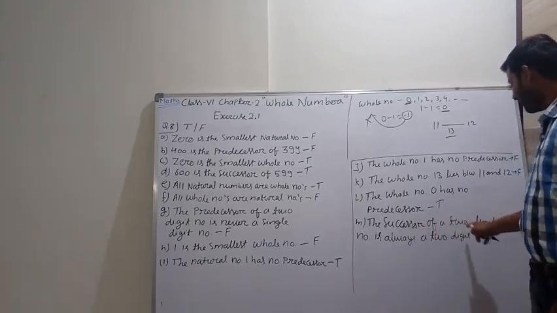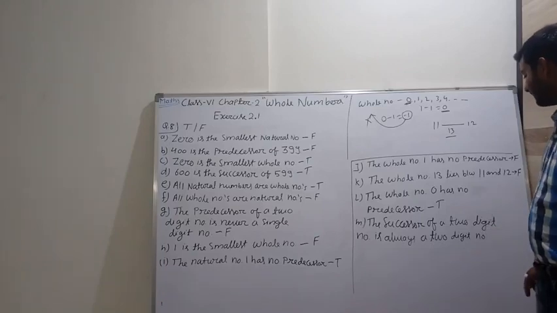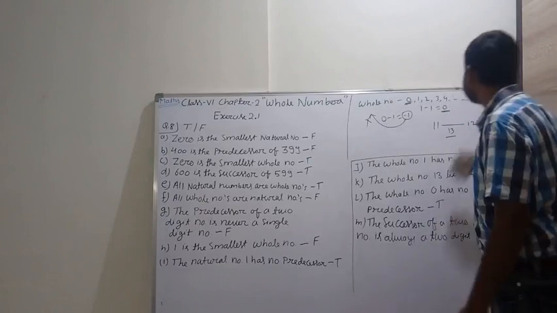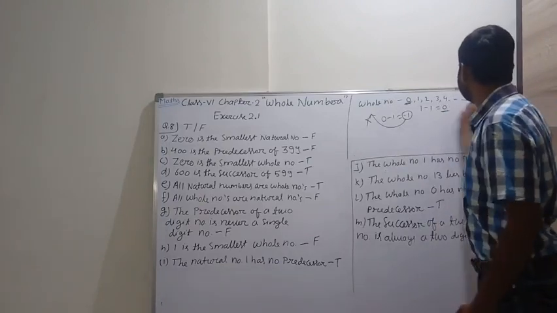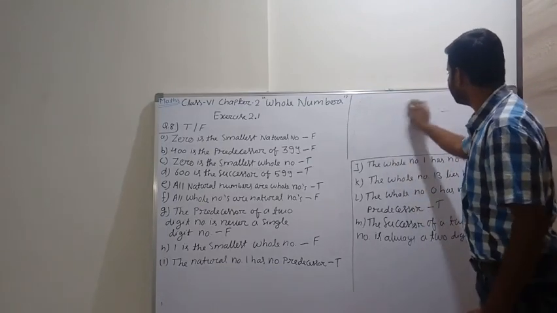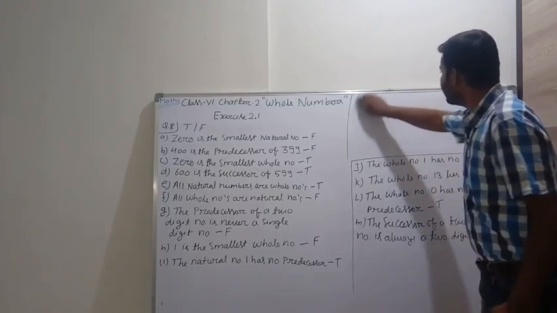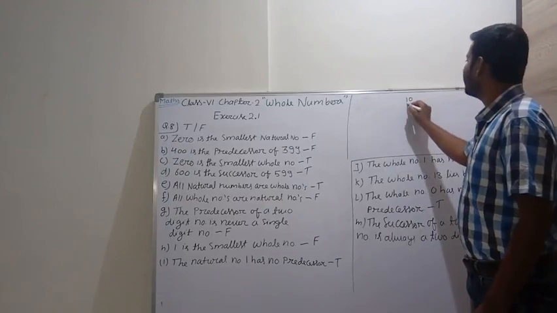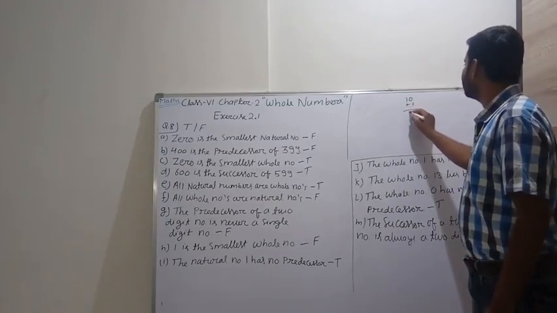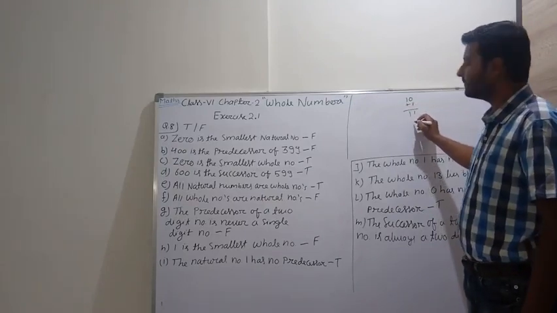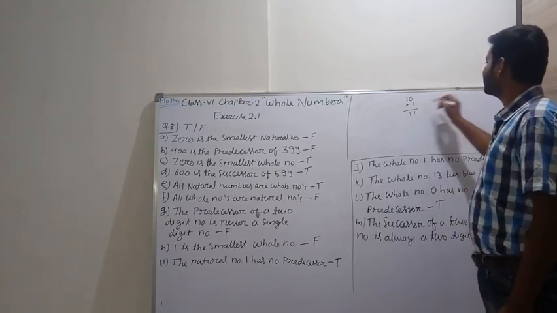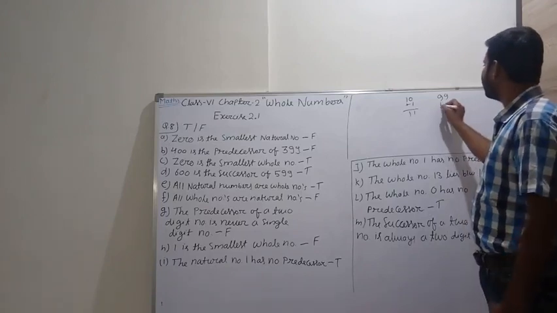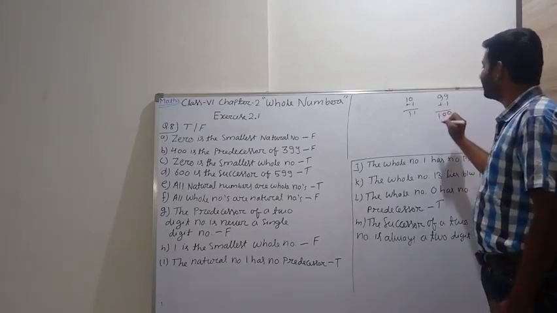The successor of a two-digit number is always a two-digit number. Let's see. If we add 1 to 10, what do we get? 11. Yes, it is a two-digit number. But see, 99 is a two-digit number. If we add 1 to it, we get 100 as a result.